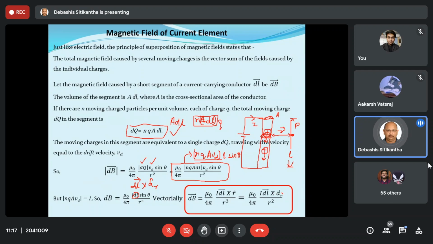Now, in place of this aR cap, I can also write it as R vector by R vector modulus. So if I do that, in place of this, I have simply written R vector by R vector modulus. R vector modulus into R square is becoming R cube. So this is how we have derived this expression.